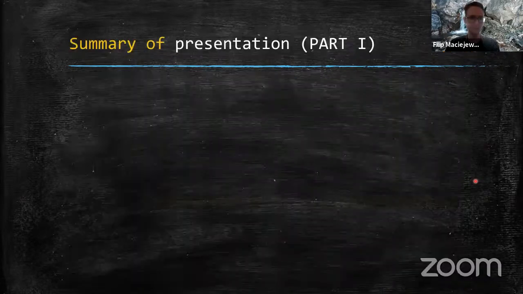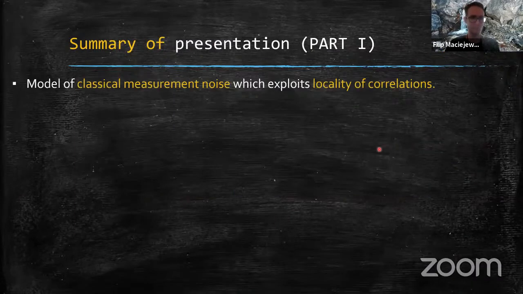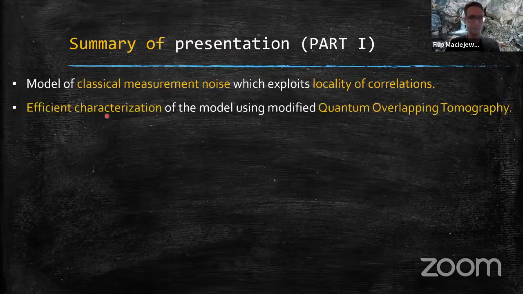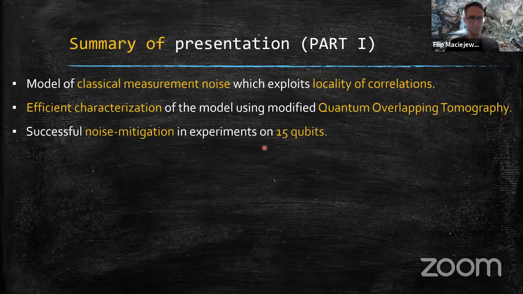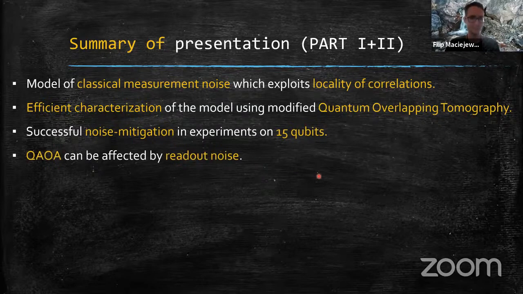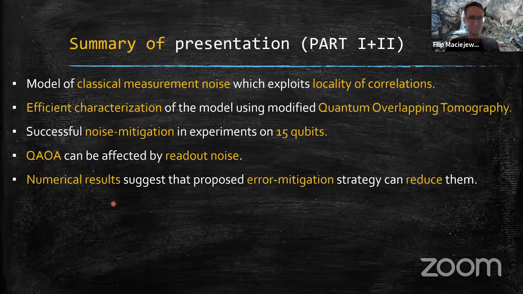Okay, so let me go to the summary of the presentation. I told you about the model of classical measurement noise which exploits locality of correlations. I told you how to efficiently characterize this using modified quantum overlapping tomography. I presented some results of an experiment on 15 qubits with successful noise mitigation on those 15 qubits. I told you that QAOA can be affected by readout noise, and that the numerical results suggest that the proposed error mitigation strategy can help with reducing them.